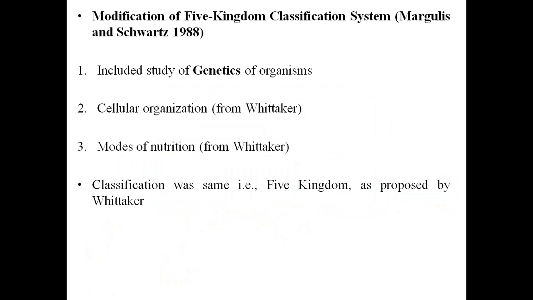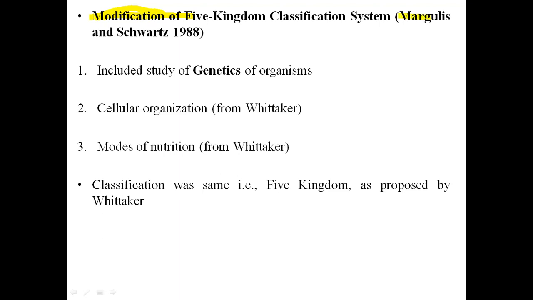Later on, some modification was done. Sometimes the examiner can change the question. They will not ask about the five kingdom classification system, or the basis of the five kingdom classification. They can ask what the modification in this classification system was.